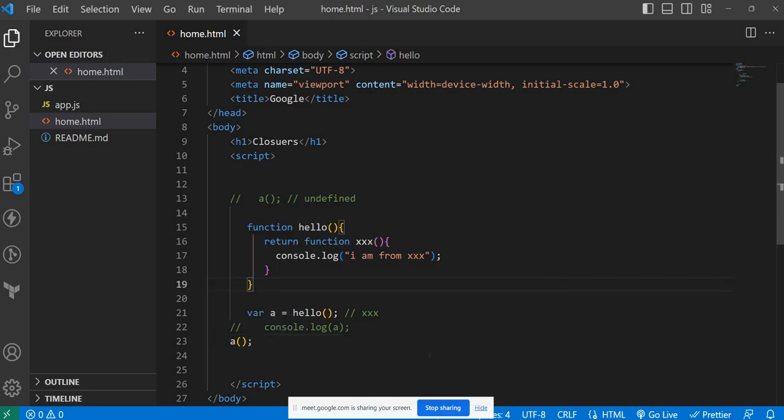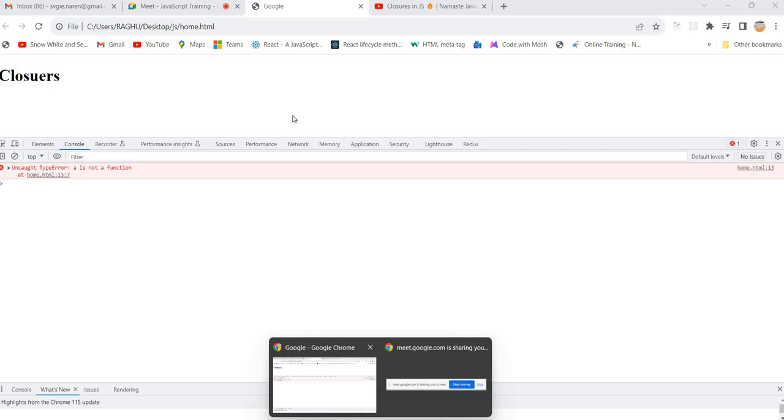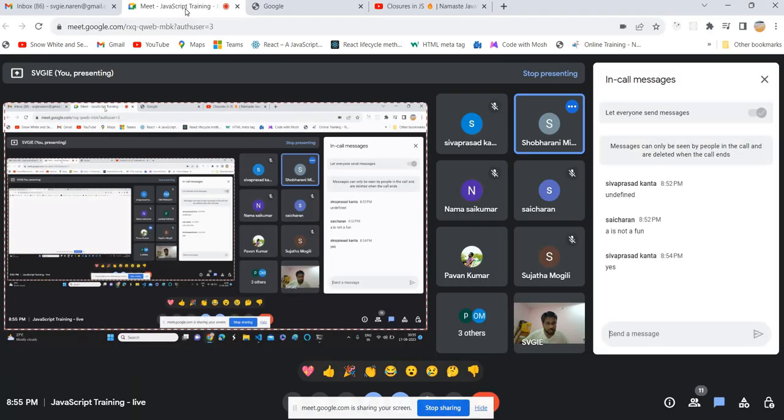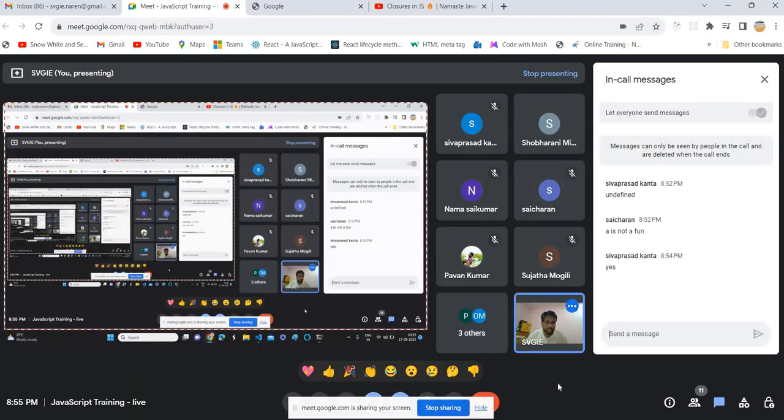Understood, everyone? Yes, sir. Clearly, don't say yes blindly or for namesake. Understood, everyone clearly? Yes, sir. Very good. So please do more and more practice. JavaScript will become hell if you don't practice. If you just practice more and more, you will fall in love with JavaScript.